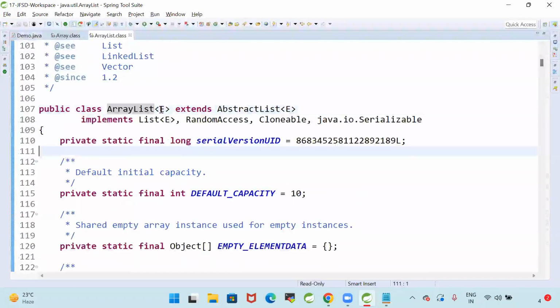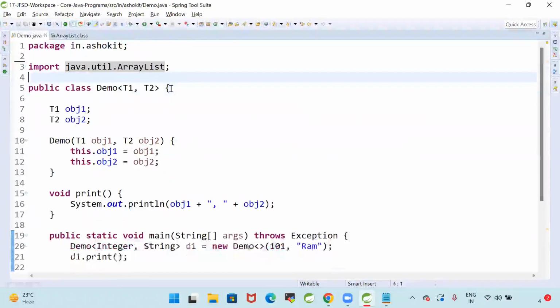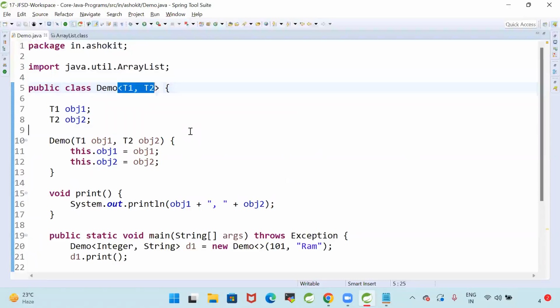Now if you go to the ArrayList class, can you see there is a generic available? Yes, there is a generic available in the ArrayList class. That means you can use the ArrayList class to store any type of data. Similarly, my demo class also has a generic. My demo class can store any type of data.